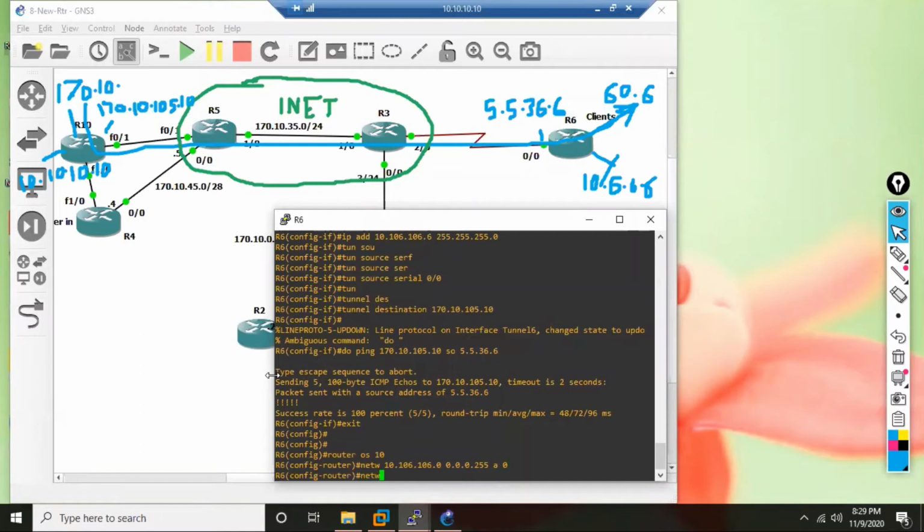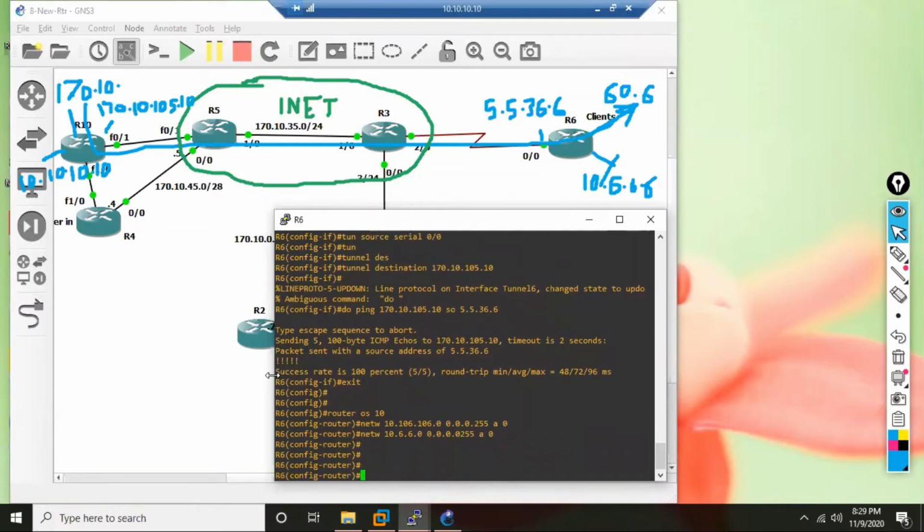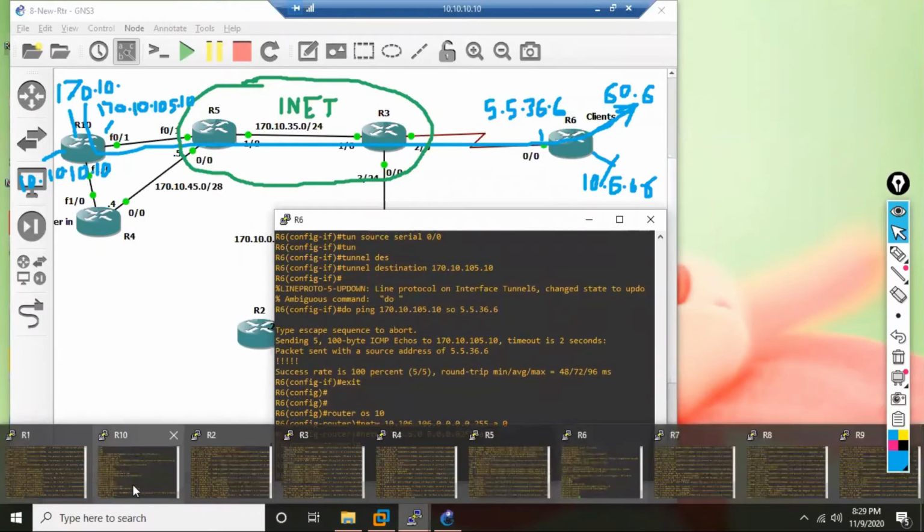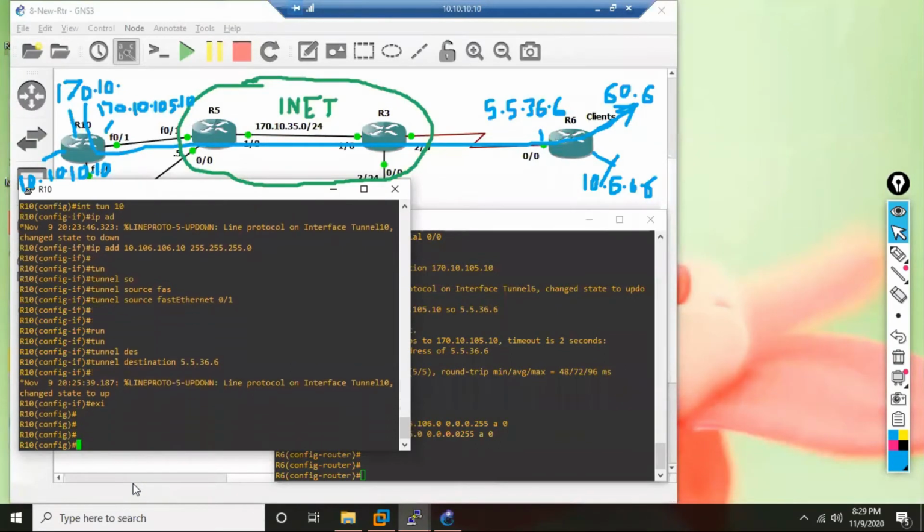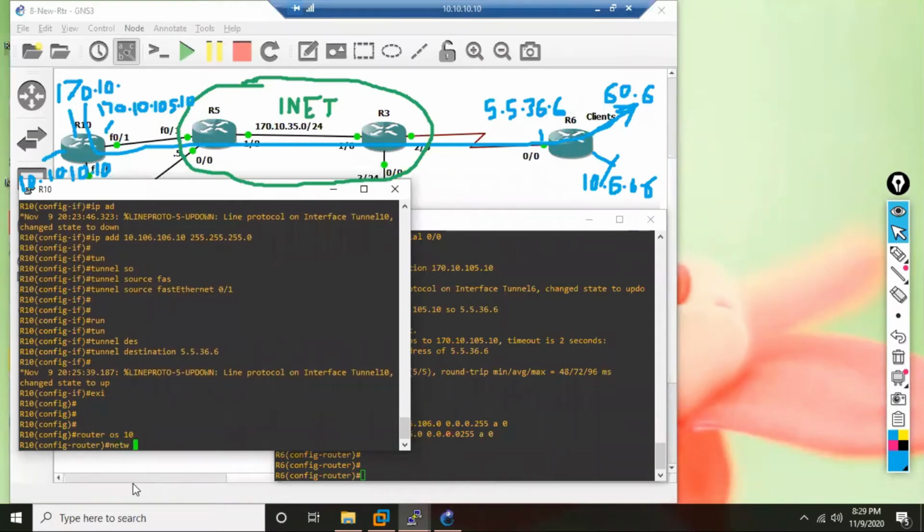And then what is my LAN? 10.6.6.0, area 0. Same way R10, router OSPF process 10, let's say. It need not be the same. On R6 if I have selected process ID 10, on R10 it need not also be process number 10, because the process ID in OSPF is locally significant. So I say network same. I can copy paste also from here, at least this line.